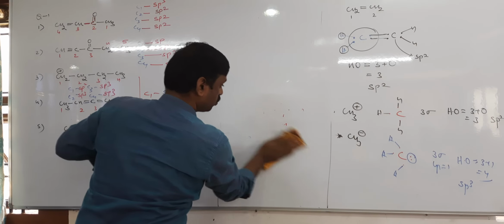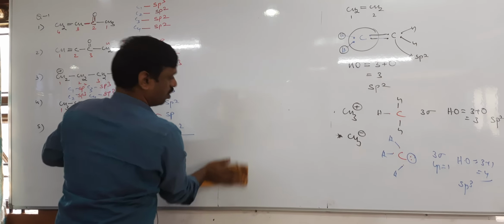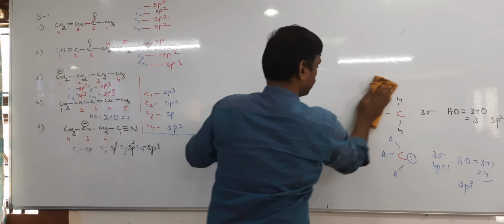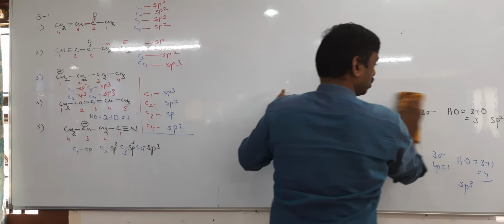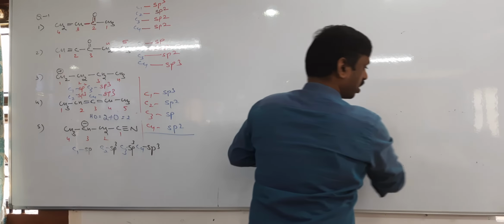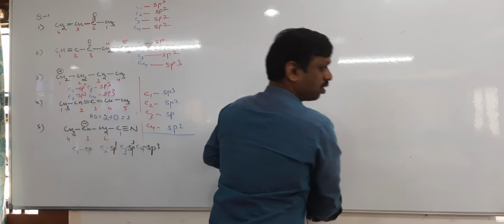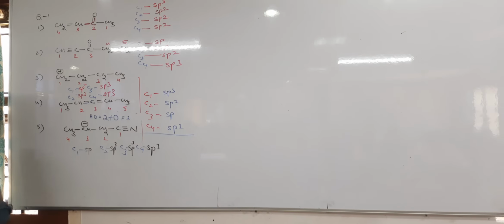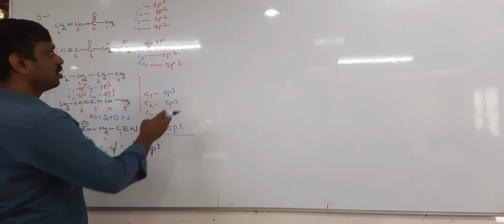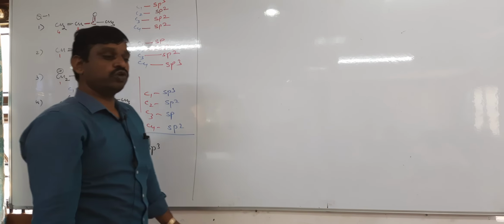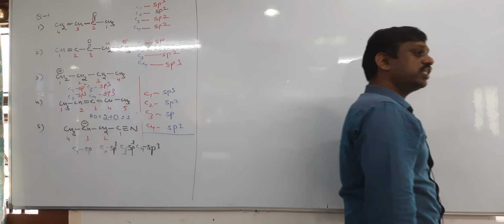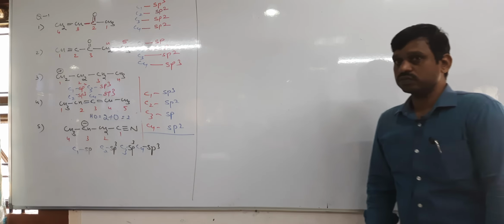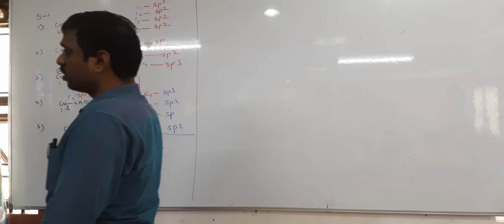If negative charge or lone pair electrons are in conjugation with pi electrons, then these lone pair or negative charge should not be considered in hybridization. Should not be considered in hybridization.